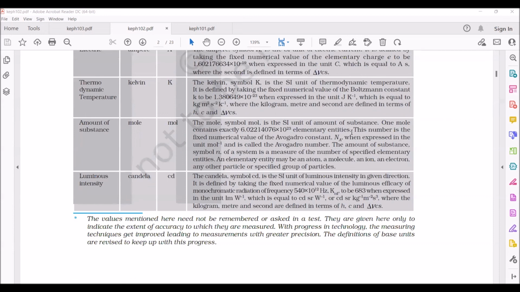A. Whether A is small a or capital A? Capital A. Why are we taking capital A? Because ampere is the name of a scientist. Okay, very good. What is the unit for thermodynamic temperature? Kelvin. Okay. So what is the symbol for the temperature we are measuring? K. Okay.